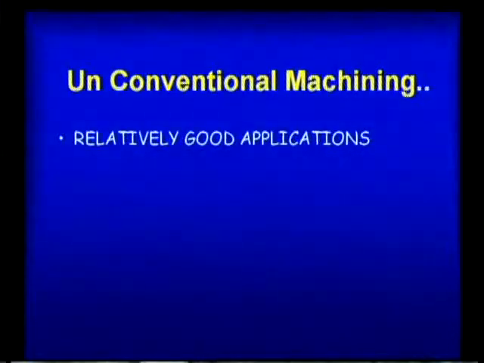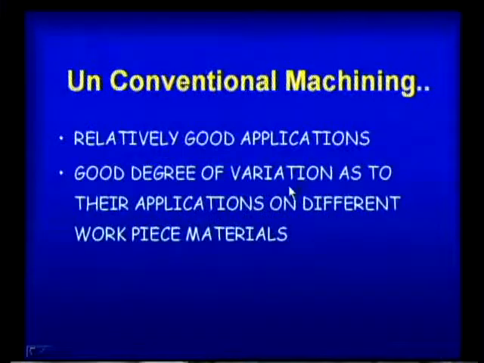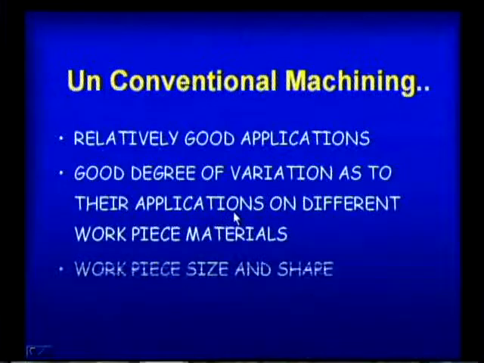Next one is relatively good applications. Compared to conventional machining, it has good applications and a good degree of variation as to their applications on different workpiece materials. Good degree of variation. So, variation in machining can be made on these different workpiece materials. So, we can go for different workpiece materials with different applications.